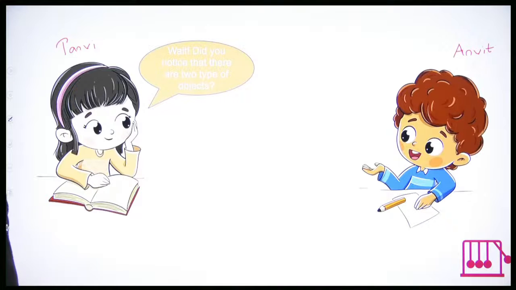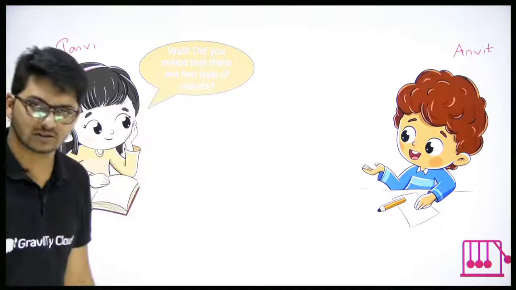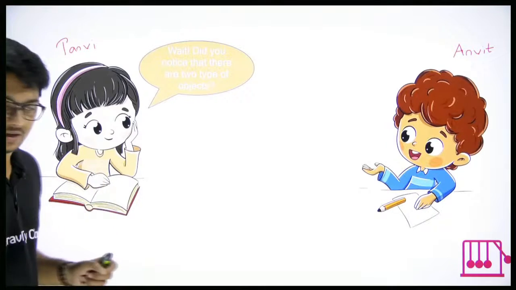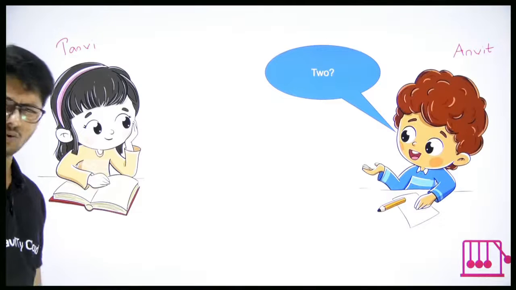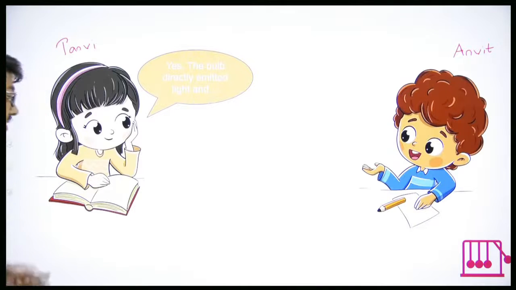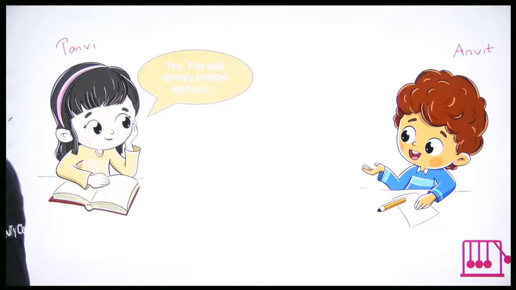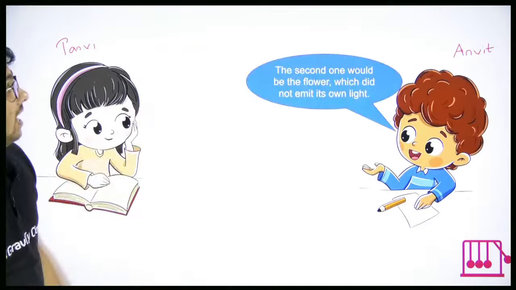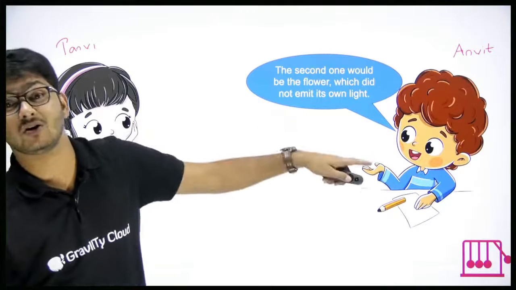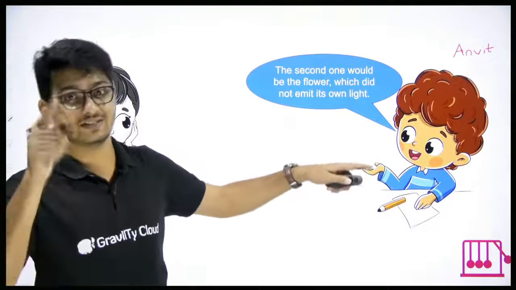Tanvi says, wait, did you notice that there are two types of objects? Anvit says, two? Yeah. What does Tanvi say? Tanvi says, yes, the bulb directly emitted light. So one type of object is directly emitting light.